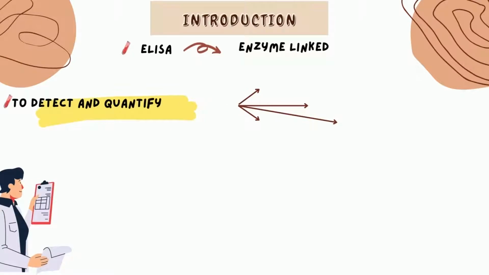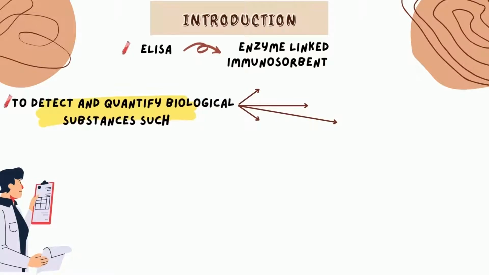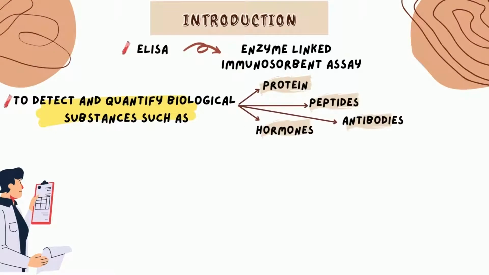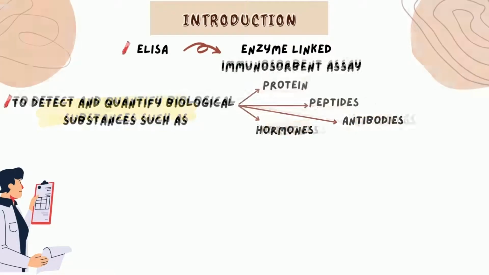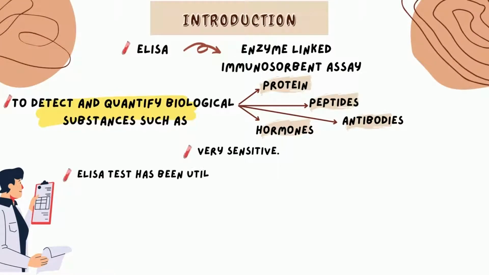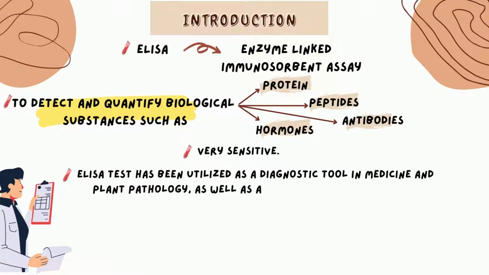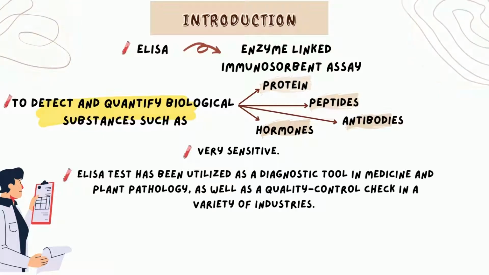Enzyme-Linked Immunosorbent Assay, known as ELISA, is a method to detect and quantify biological substances such as proteins, peptides, antibodies, and hormones. This immunological test is very sensitive. The ELISA test has been utilized as a diagnostic tool in medicine and plant pathology, as well as a quality control check in a variety of industries.